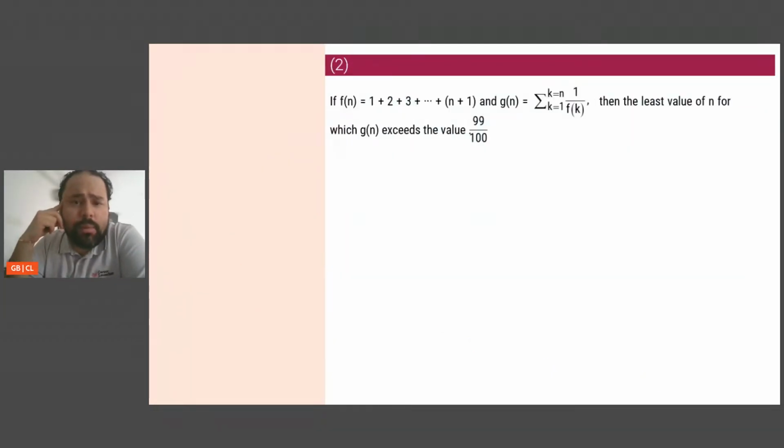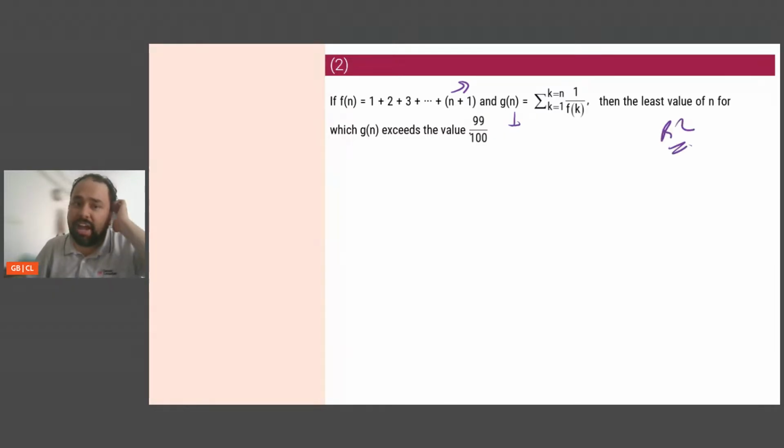Next question. If f of n is 1 plus 2 plus 3 till n plus 1, and g of n is the summation of 1 by fk, then the least value of n for which gn... Okay. So again, this is doable, but this is going to take time. It is very clearly visible that I can get fn, the sum of the first n plus 1 natural numbers, so n plus 1 into n plus 2 by 2 will come. And from this I will get G1, G2, G3 values. Gn greater than... So this will take a little time. I will look at this in round 2. I will come back to it if I have time. This is not something I want to do right up front.